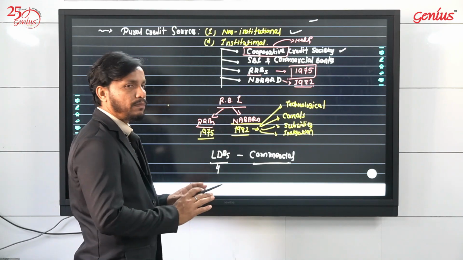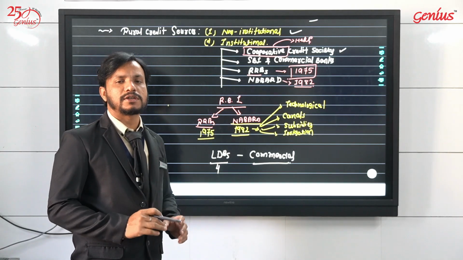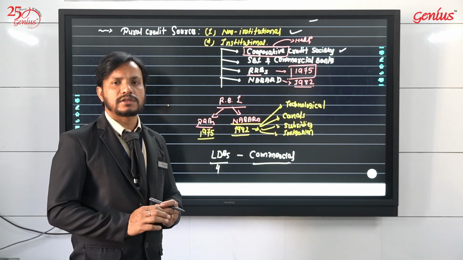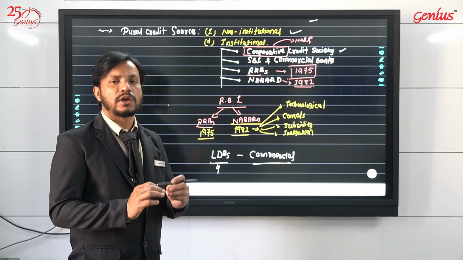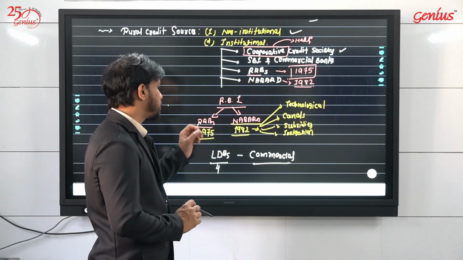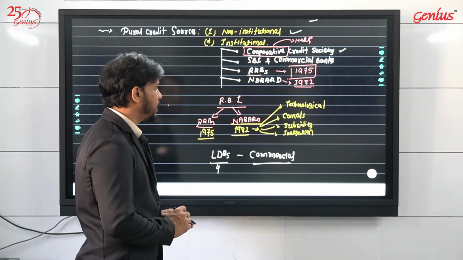So about four institutions are specially functioning in the villages for any such facilities for the farmers, for agricultural or for any other primary activities, especially in the villages.